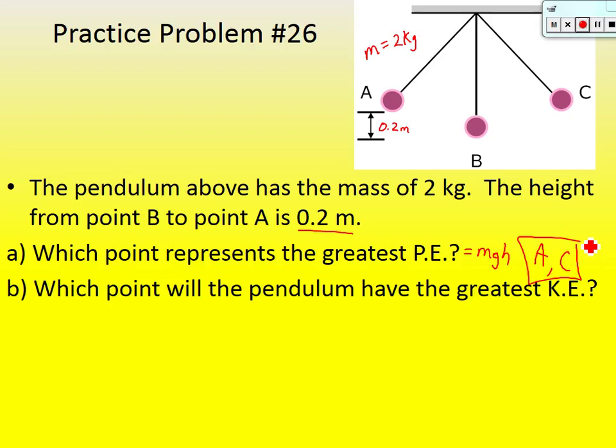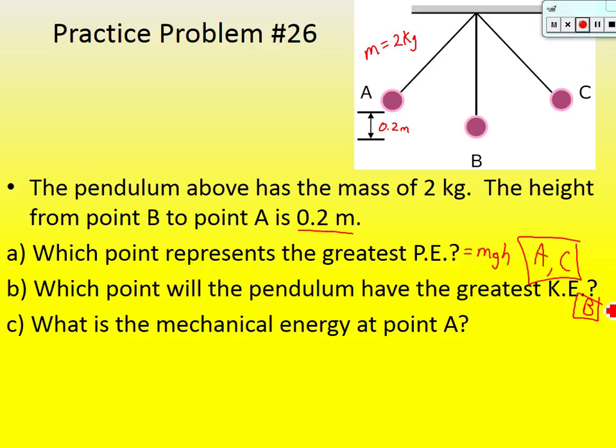Part B, which point will the pendulum have the greatest kinetic energy? If you remember anything about kinetic energy, I hope that you remember it's where it's moving. It's moving energy. Where is it going to be moving the fastest? Well, at the bottom of the hill, or the bottom of the swing of this pendulum. So kinetic energy is greatest at B.